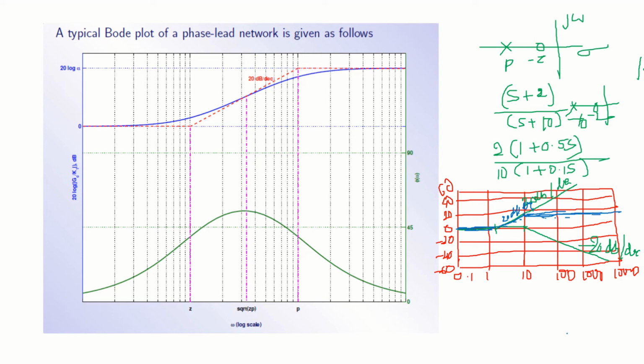Same way I can do it for the phase angle plot. I can once again draw the semi-log sheet. I have taught you how to do the phase angle of this and the phase angle of this. This is how you will get the magnitude plot and the phase angle plot. Then you can draw the actual plot. There's no problem at all applying the correction factors. This is how the Bode plot of the phase lead compensator is drawn.